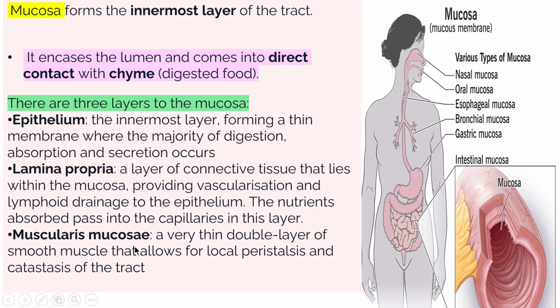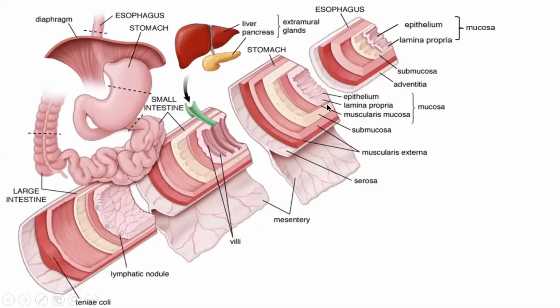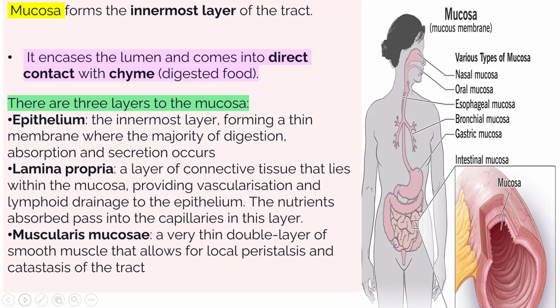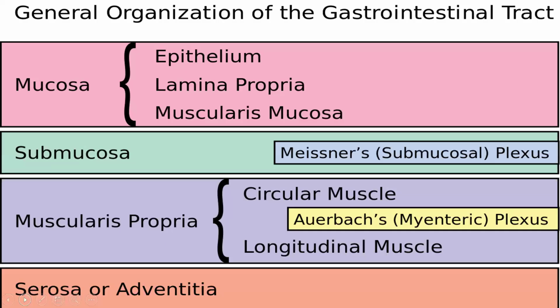Next is the muscularis mucosae. It is a very thin double layer of smooth muscle that allows for local peristalsis and digestive effect also. In the image you can see the epithelium, lamina propria, and muscularis mucosae. The muscularis mucosae allows local peristaltic movement, meaning movement of food with constriction and relaxation. Lamina propria consists of blood vessels, helps in lymphoid drainage, and nutrients absorbed pass into the blood capillaries in this layer.